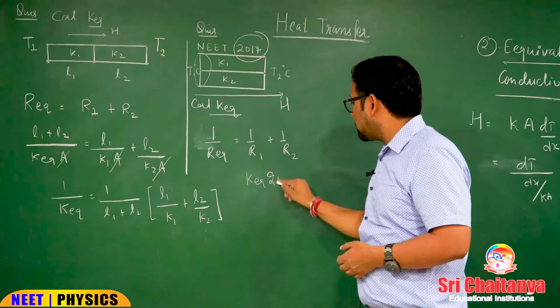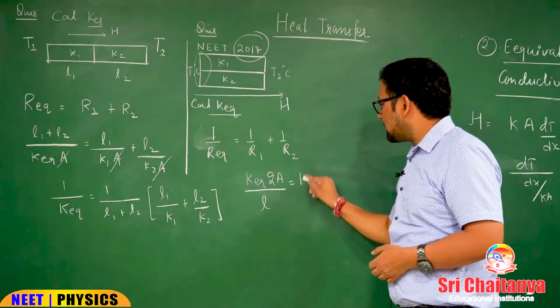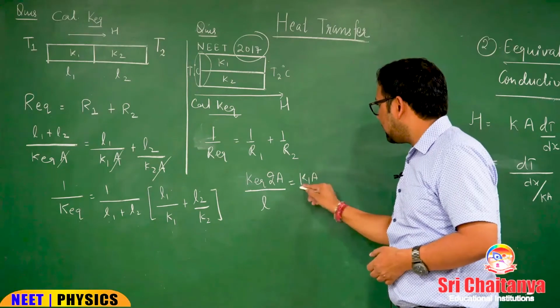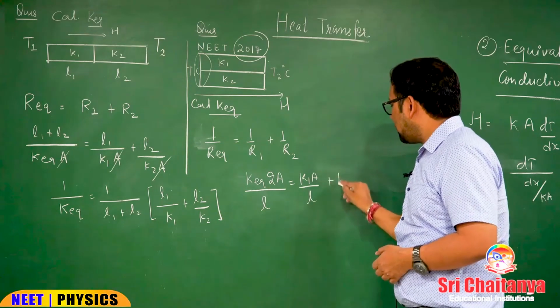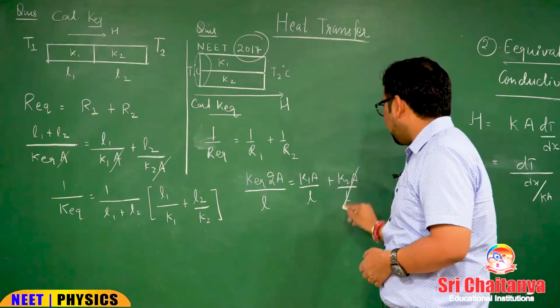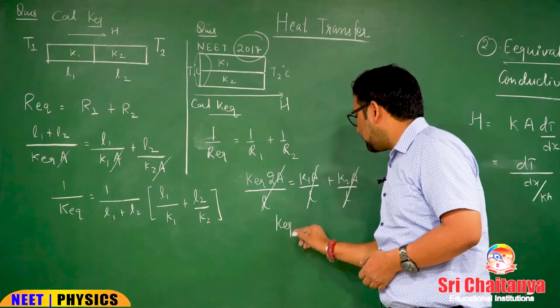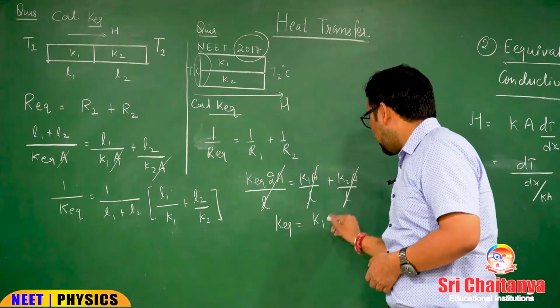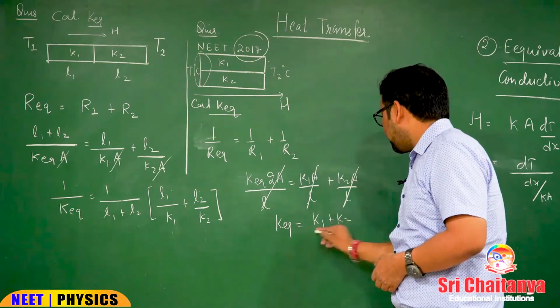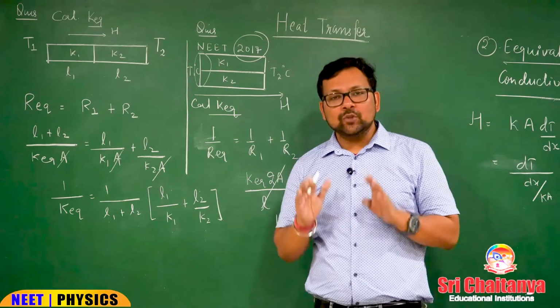So, equivalent area is 2A, length is the same. This is K1A by L, K2A by L, and from here A by L will be cancelled. And what is your K equivalent? K equivalent is (K1 plus K2) by 2. So, this is a very simple pattern, just note it down.